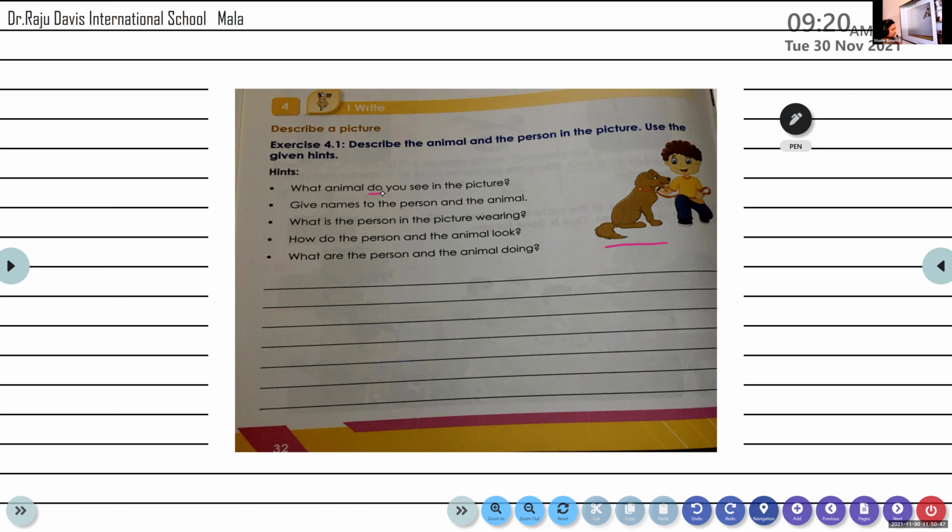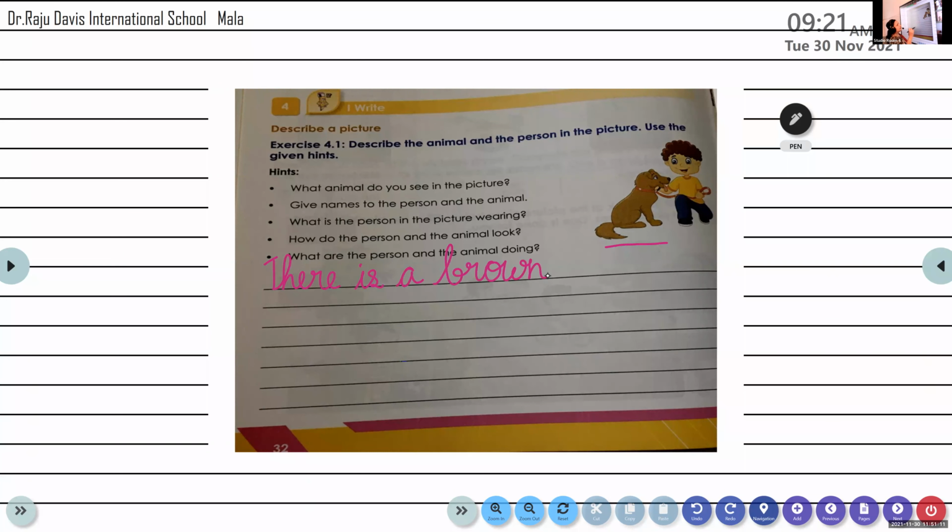Yes, okay. So we will try to combine both these sentences and write one sentence. We are talking about the dog in this picture, right? So we will write, there is a brown, B-R-O-W-N.